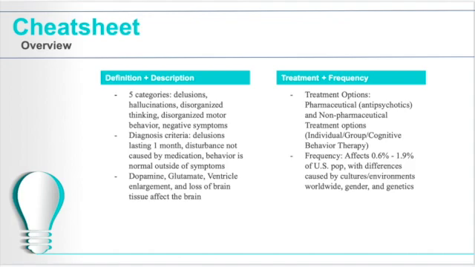For treatment and frequency, treatment options range from pharmaceutical to non-pharmaceutical, which must be used together. Treatment options for pharmaceutical include antipsychotics, whereas non-pharmaceutical treatment is therapy, behavior therapy for individuals or group. The frequency of schizophrenia is that it affects 0.6% to 1.9% of the U.S. population, with differences caused by cultures and their environments worldwide, gender, and genetics.